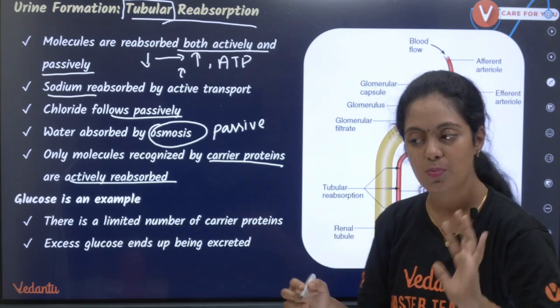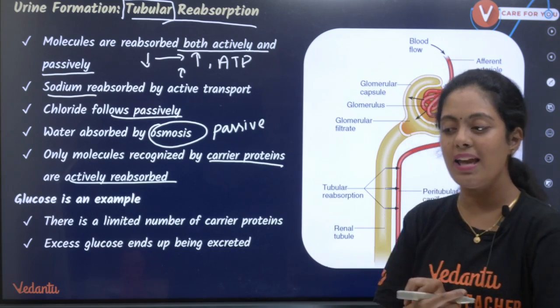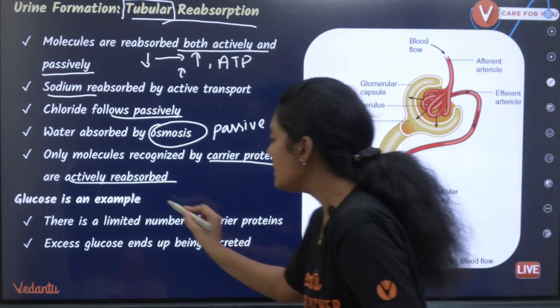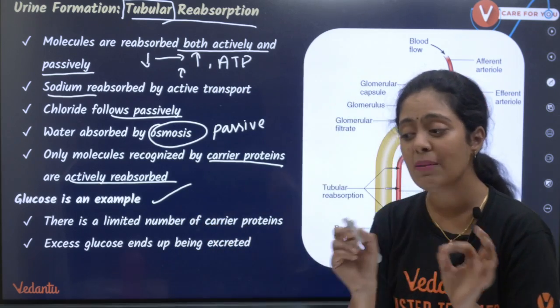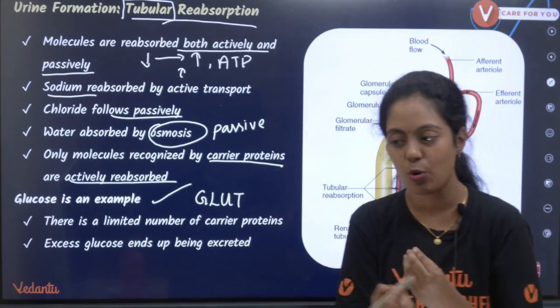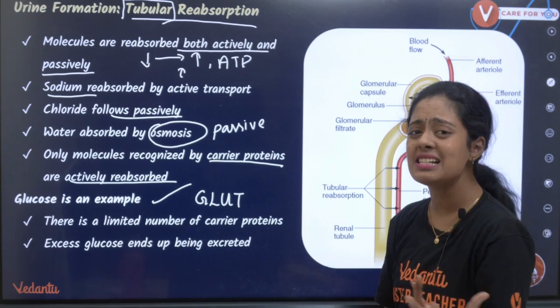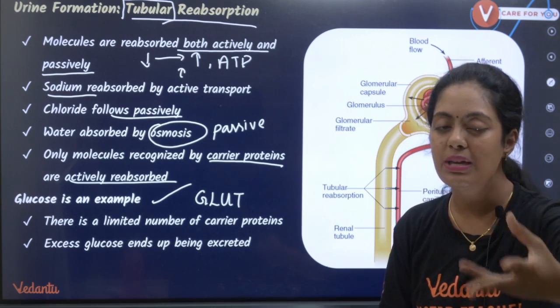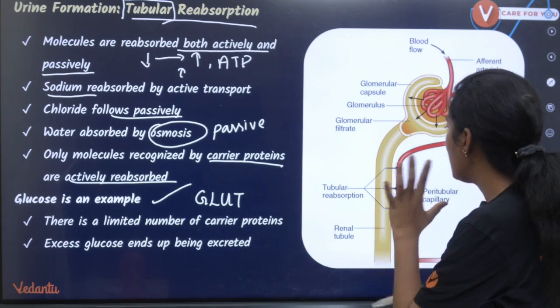They help in transport. Okay, ஒரு ரொம்ப முக்கியமான example for this carrier protein is glucose. Okay, so there is a limited number of carrier protein. அது வந்து glucose transporter ன்னு சொல்லுவோம். Okay, and as a result excess glucose ends up being excreted. Okay, so இதுதான் பசங்களா நடக்குது.